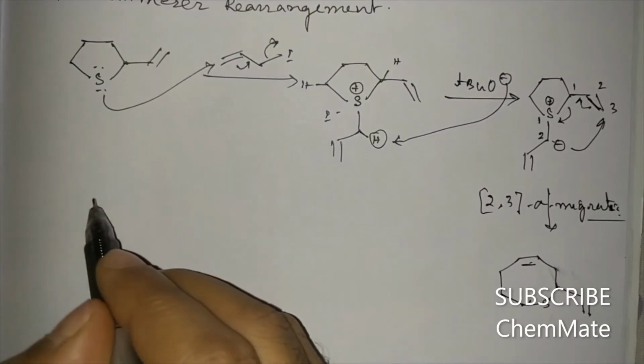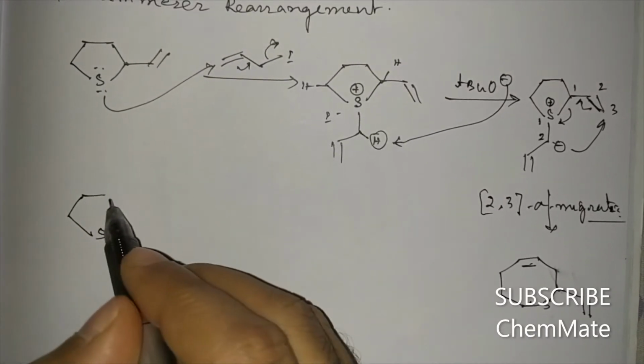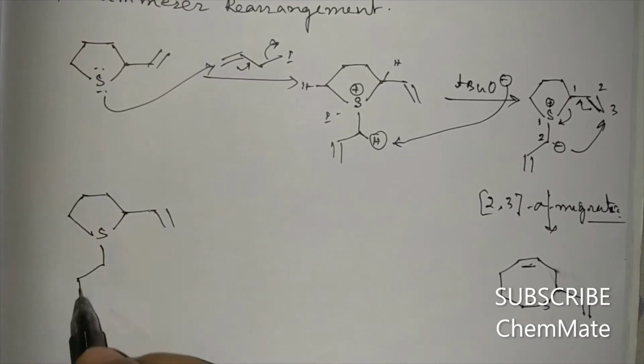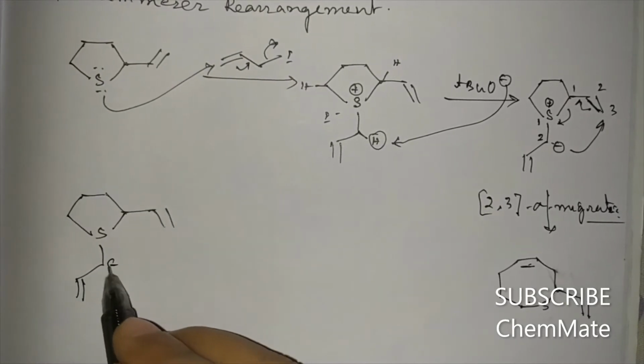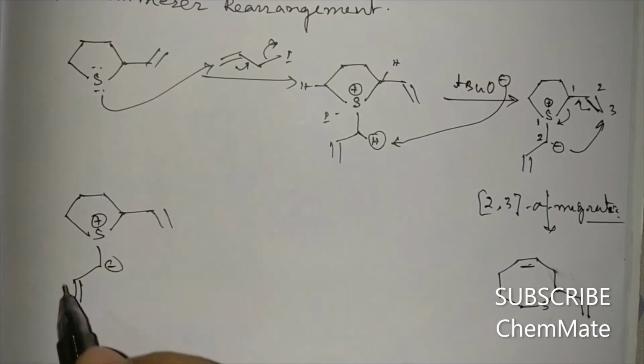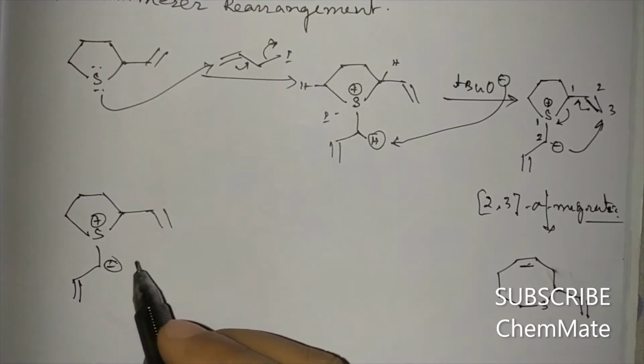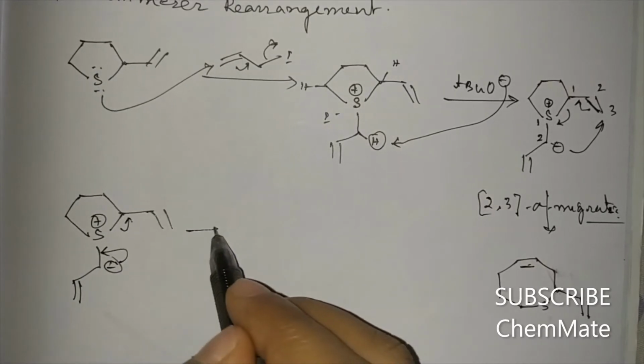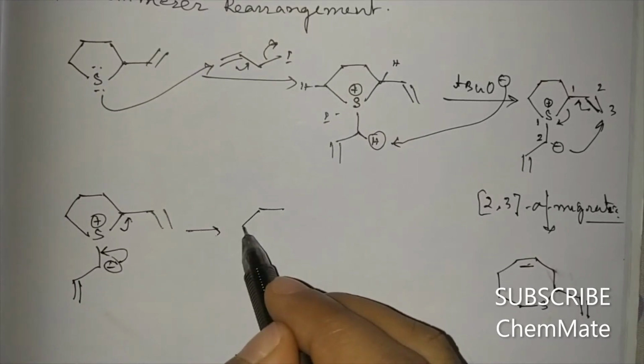In the Thia-Stevens rearrangement, a compound like this, we can draw this mechanism in another way.